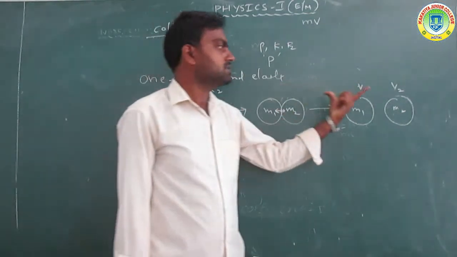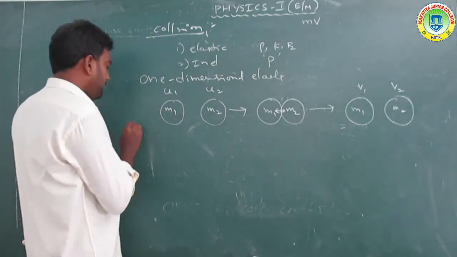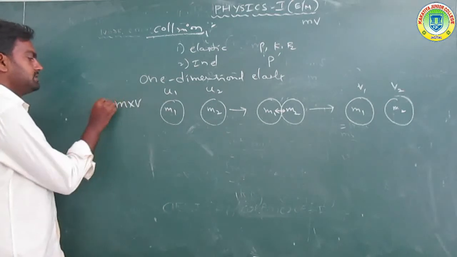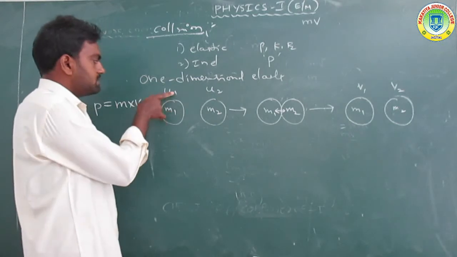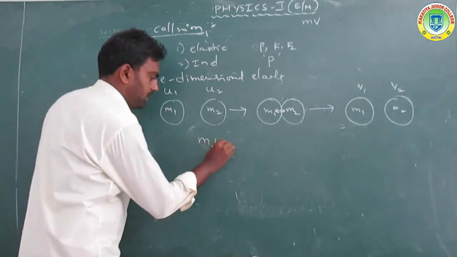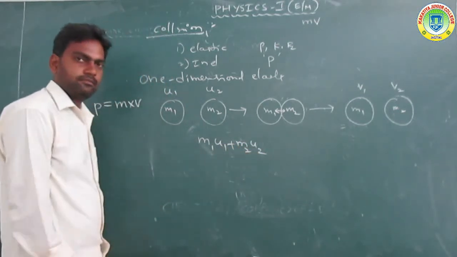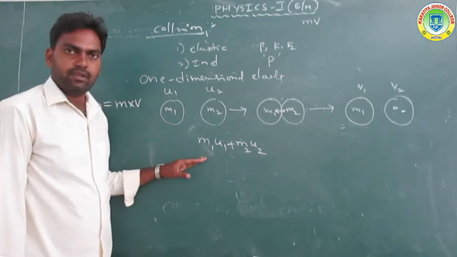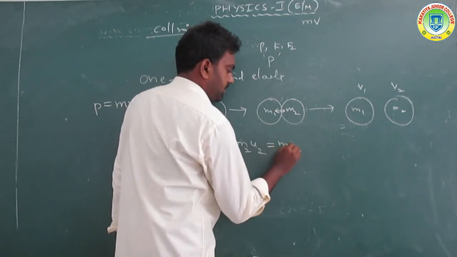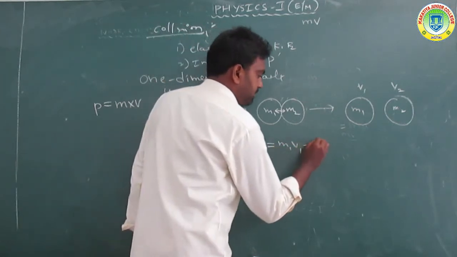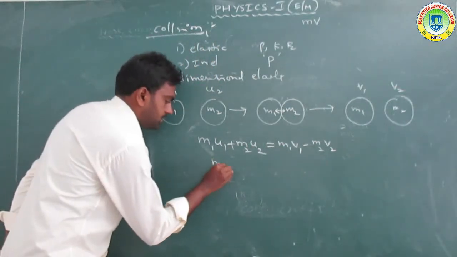Momentum is mass into velocity, so before is m1 u1 plus m2 u2, and after is m1 v1 plus m2 v2.